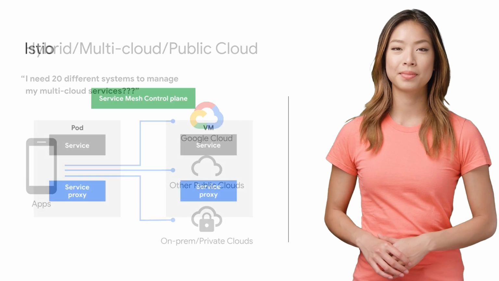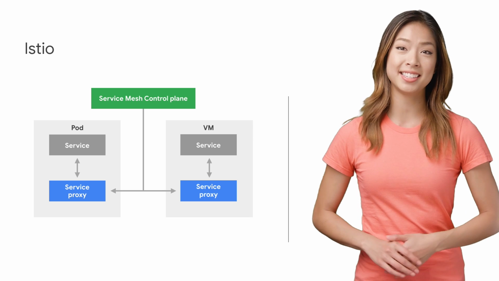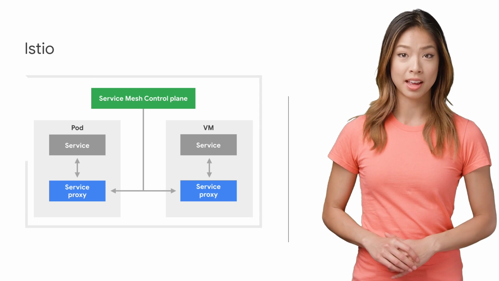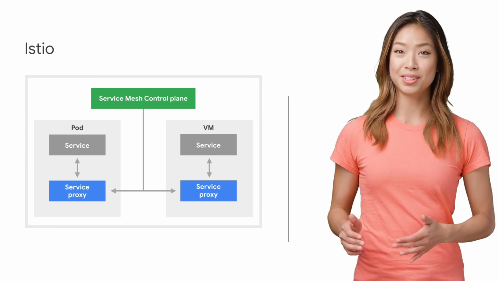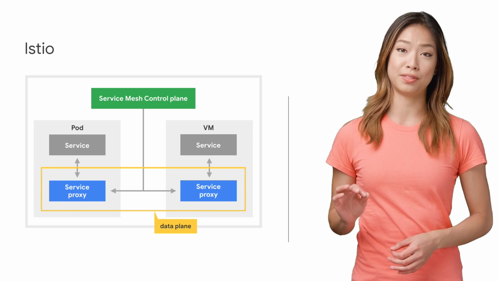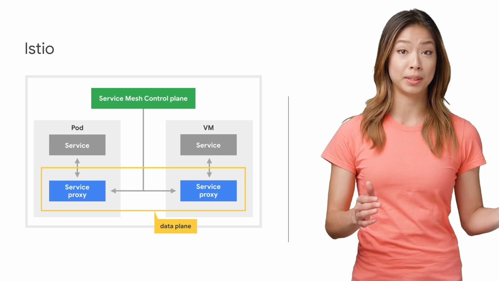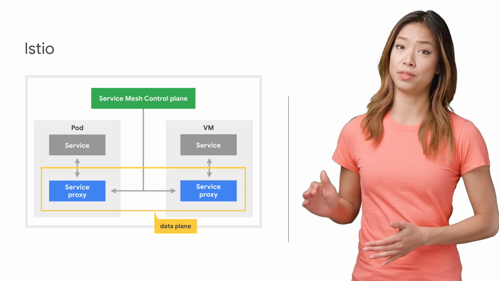In this session, we brought together folks from Google Cloud and Lyft to share what we've done together in this space. First, let's talk about Istio, an open source service mesh that makes it easy to create a network of deployed services with load balancing, service-to-service authentication, monitoring, and more without any changes in service code. This is especially useful when transitioning from monolithic applications to a distributed microservice architecture.